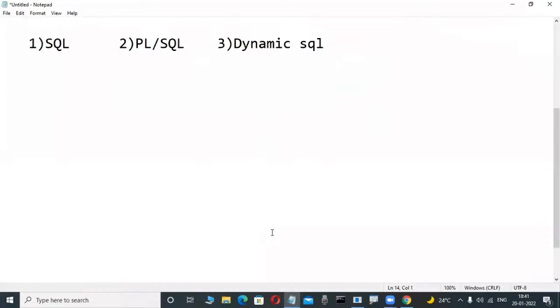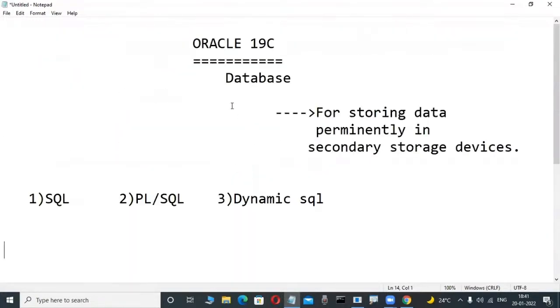From that SQL language, Oracle Corporation created their own SQL language, that is called Oracle SQL. SQL is an ANSI standard language, conceptually the same in every database. Conceptually, what is table, what is procedure, what is view, what are joins, what are subqueries, what are constraints, all the same. But syntactically, totally different, and functions are also totally different. That's why in our class we are learning Oracle SQL.